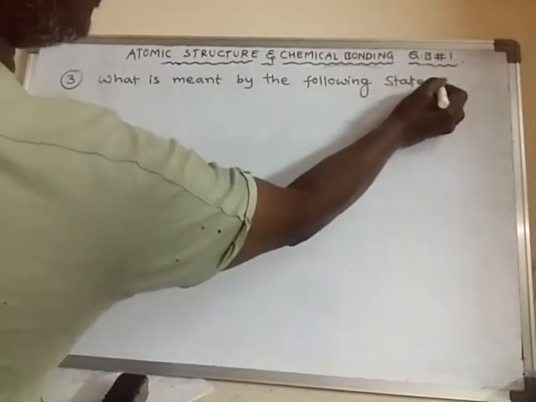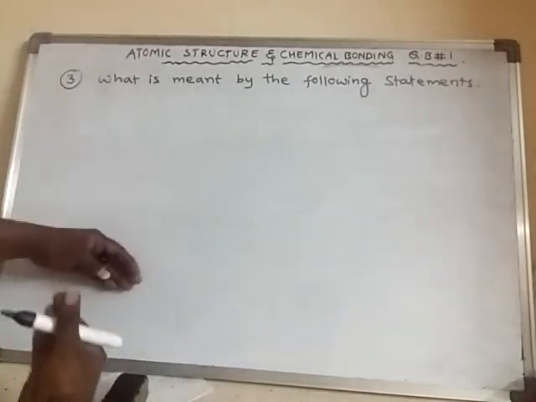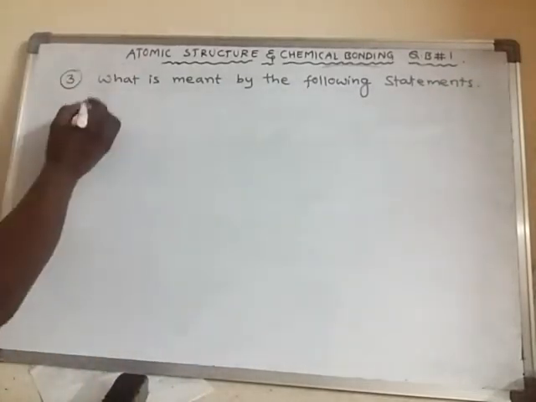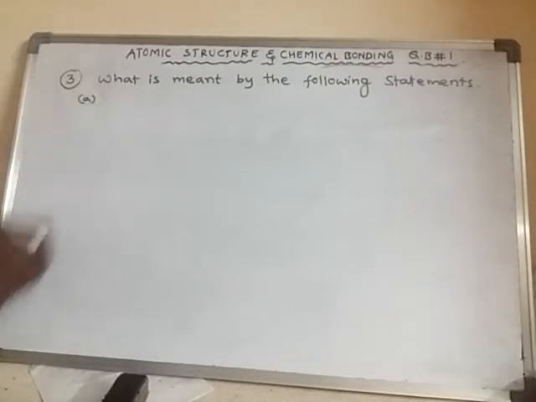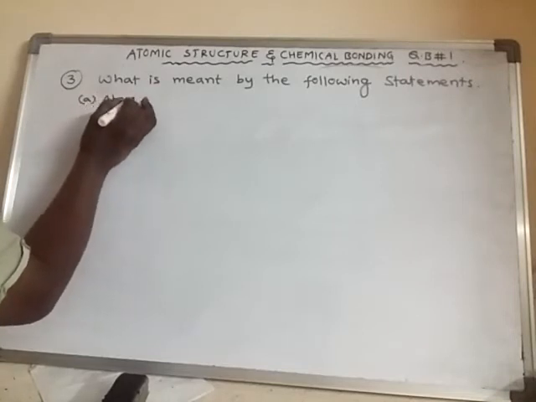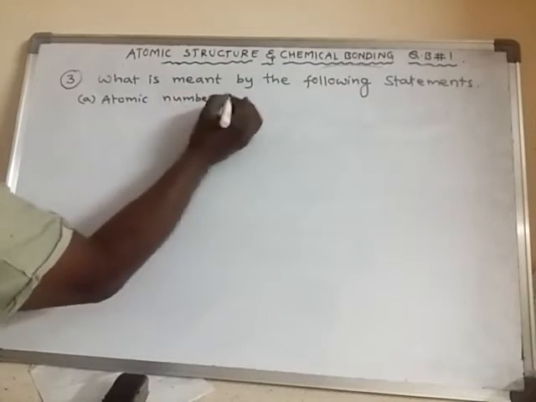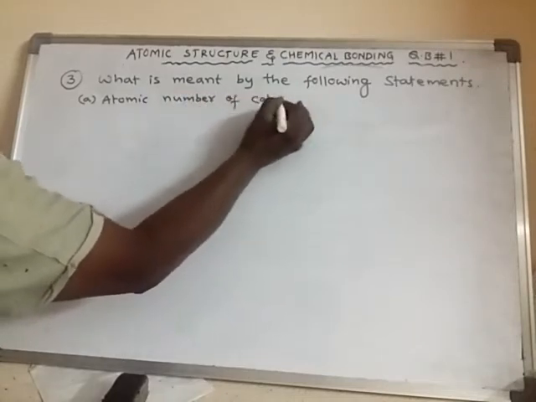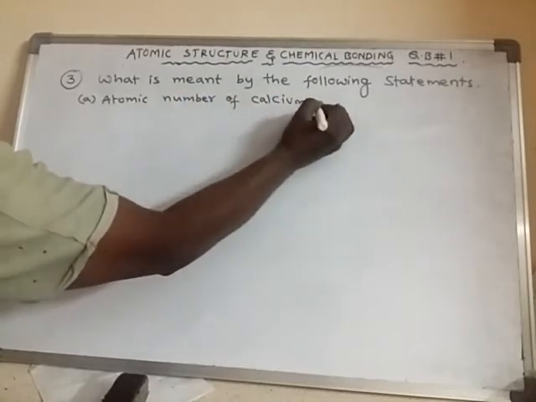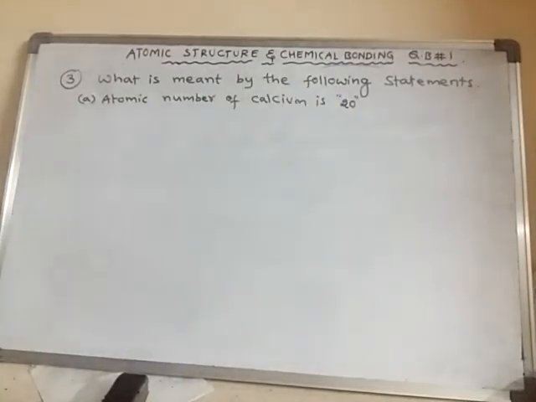That means there are some statements given, so we have to explain the meaning of those statements. So statement A: the atomic number of calcium is 20. So what is the meaning of this one?